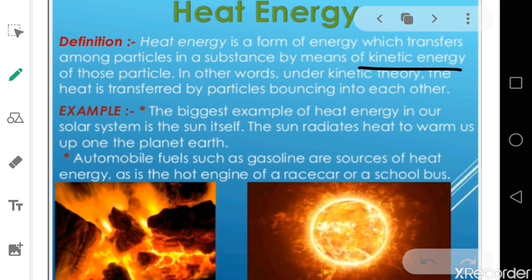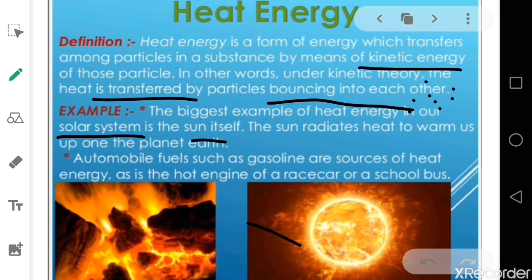a substance, and those particles, in other words, under kinetic theory, heat is transferred by particles bouncing into one another. Now, when these particles bounce into one another, heat energy is produced. The biggest example of heat energy is our solar system and the sun itself. The sun radiates heat to warm us up on the planet Earth, and automobile fuel such as gasoline is a source of heat energy, as it is the hot engine of a race car or a school bus.